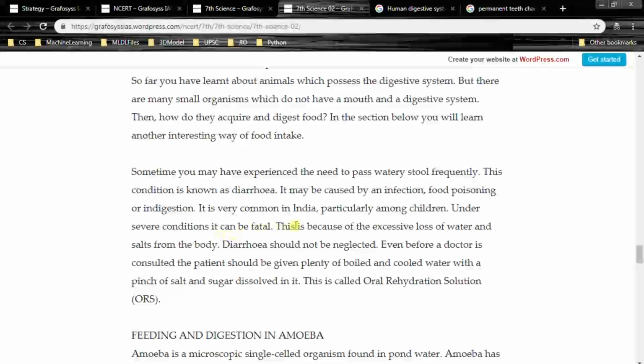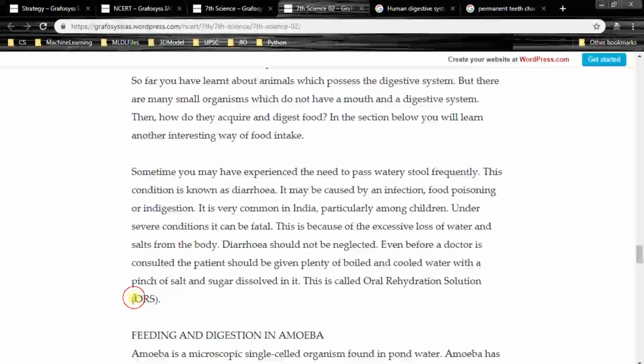It is very common in India, particularly among children. Under severe conditions it can be fatal. This is because of the excessive loss of water and the salts from the body. Diarrhea should not be neglected. Even before a doctor is consulted, the patient should be given plenty of boiled and cooled water with a pinch of salt and sugar dissolved in it. This is called oral rehydration solution.